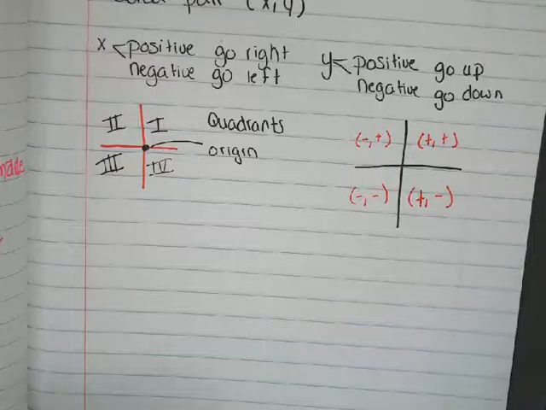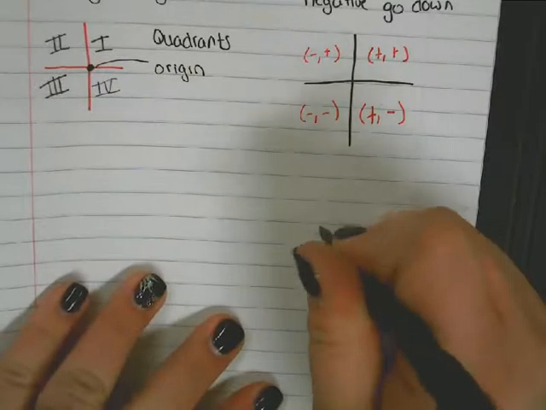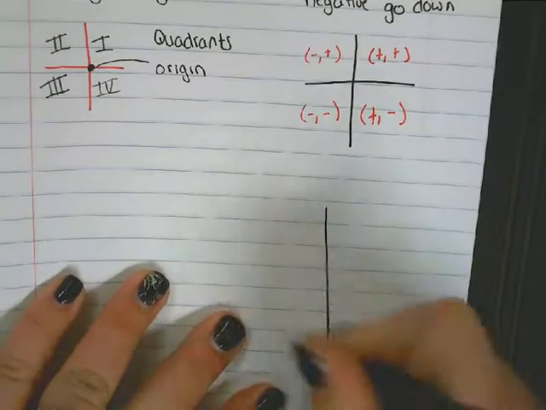Questions so far? Okay, so let's practice graphing some points. So I want you to draw your XY axis, and I want 5 in every direction.